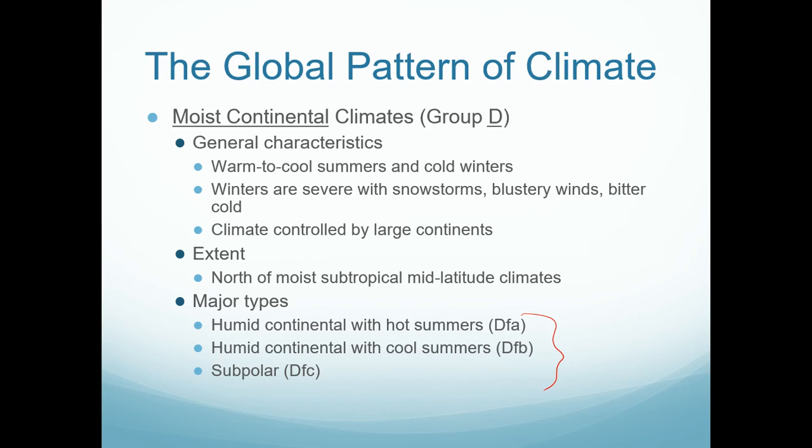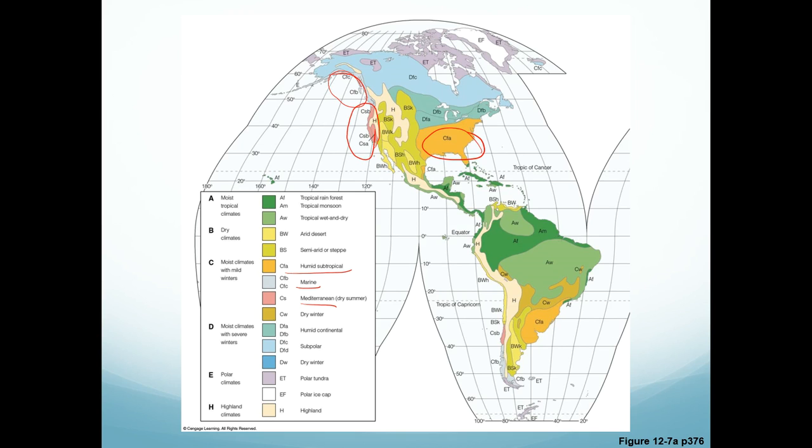Let's take a look and see where these might be located on the map. So here we are. We are looking at the modified Köppen system map. All the D region would be up here in this area. Canada, northern United States. And so we have our DFA and DFB, which would be our humid continental. Those would be these regions here, northern United States, southern Canada. And then you get to DFC, that would be subpolar.